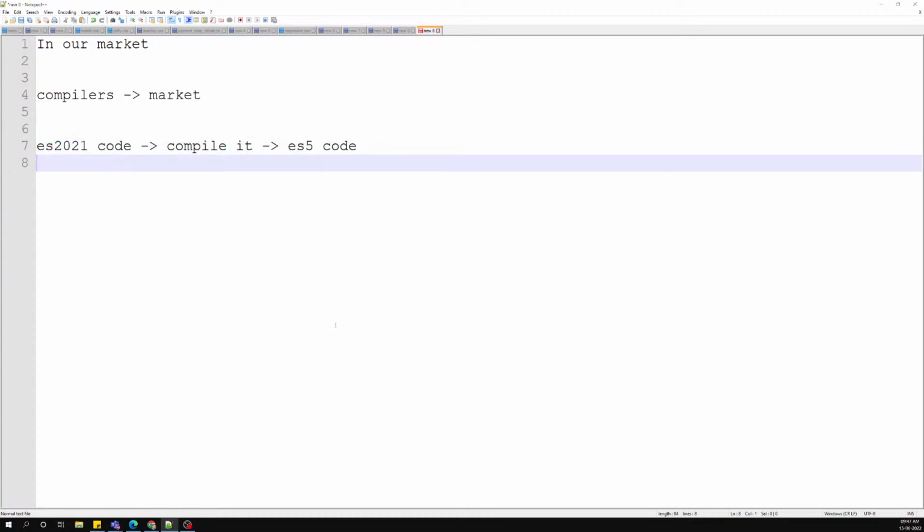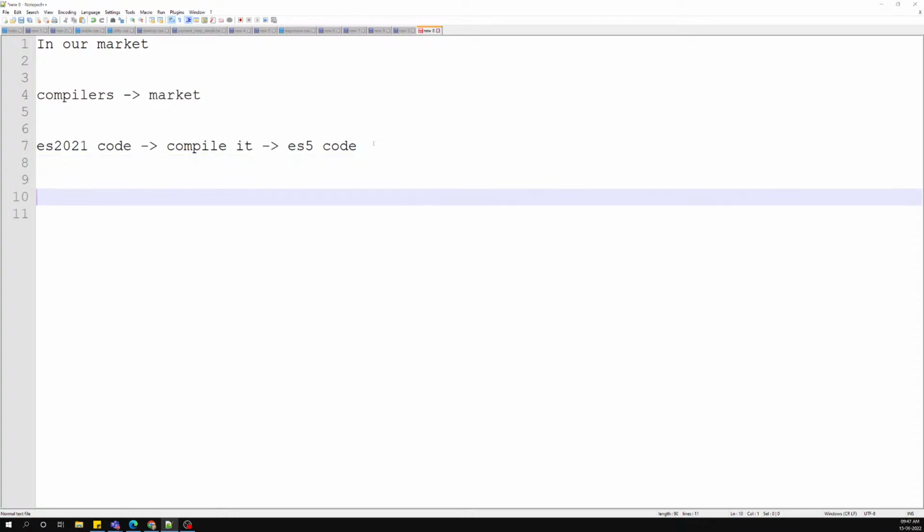It will compile it to the ES5 code. So actually, these are not called compilers. Why? Because technically we cannot call them compilers. We used to call them compilers because we are so habituated with that word. Normally, a compiler takes code in one language and converts it into another language.